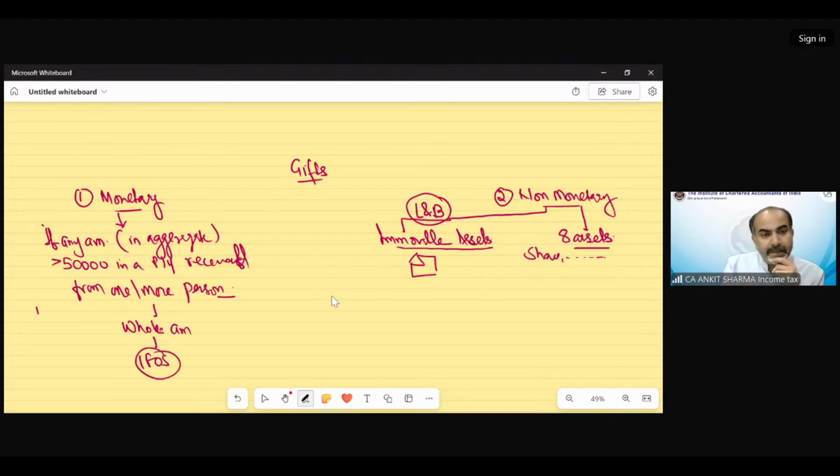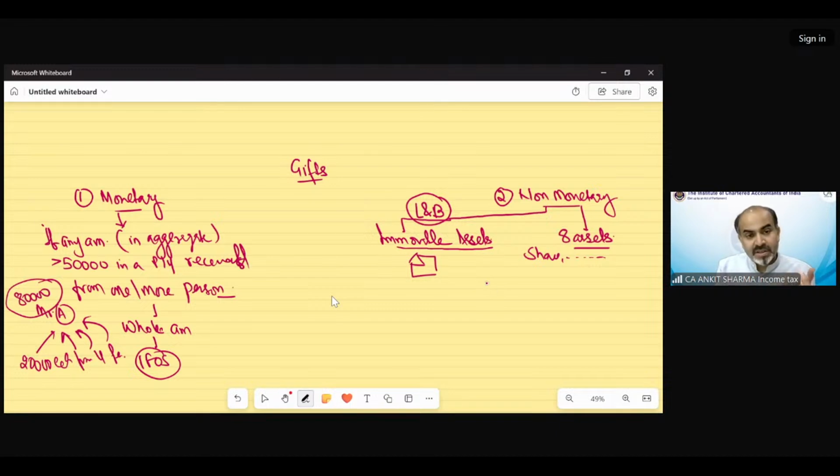Like there is Mr. A, he received a monetary amount of 20,000 rupees from 4 people. 20,000 from Mr. B, 20,000 from Mr. C, 20,000 from Mr. D, 20,000 from Mr. E. So technically he received 80,000 rupees in a previous year in aggregate as a gift. Because the amount exceeds 50,000, the full value is going to be income from other sources, that is 80,000 is going to be the income from other sources in the hands of Mr. A.